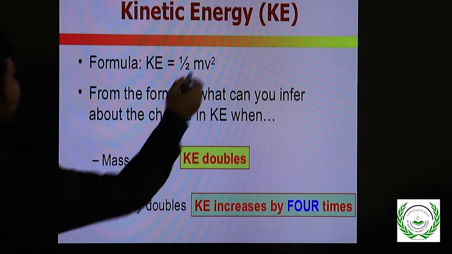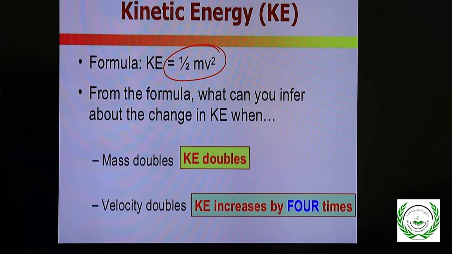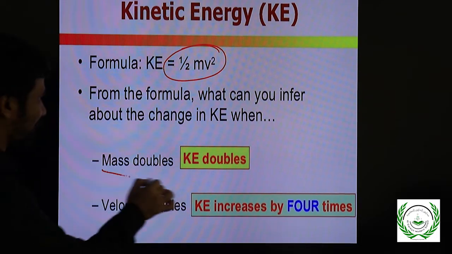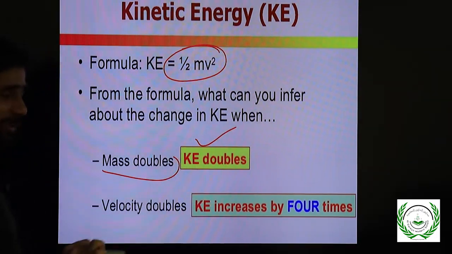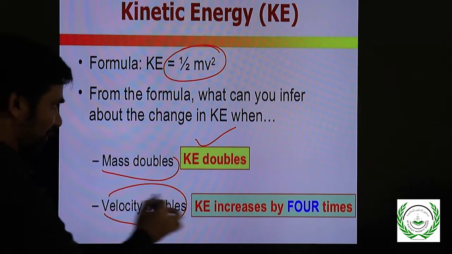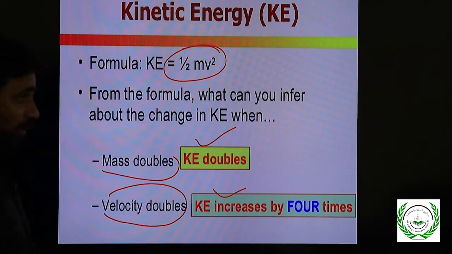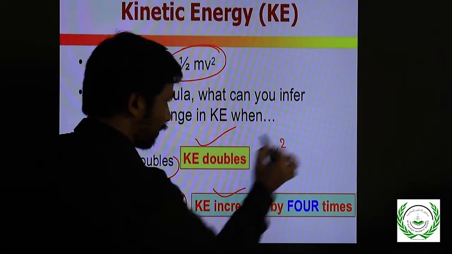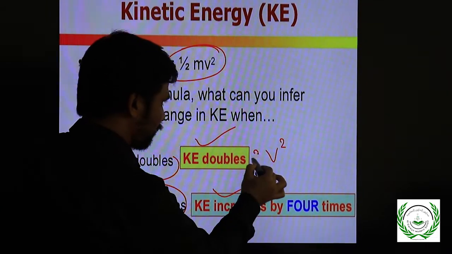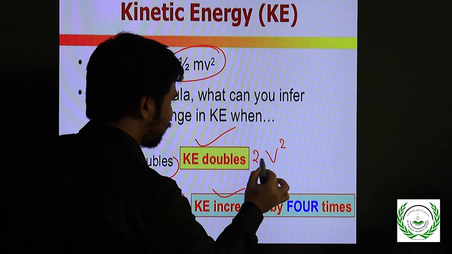Next, as we know, the formula is half mv square. From the formula, what can we infer about the change in kinetic energy? When mass is doubled, kinetic energy doubles. When velocity doubles, kinetic energy increases 4 times, because it is v square.